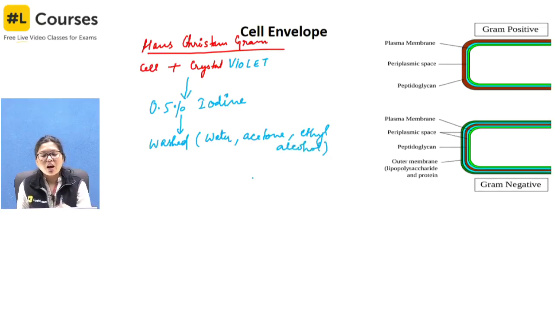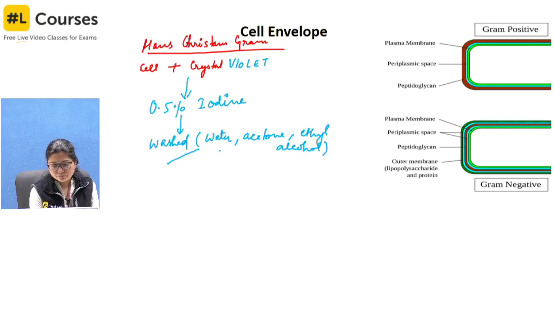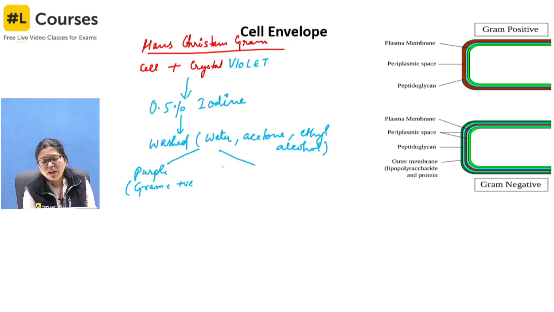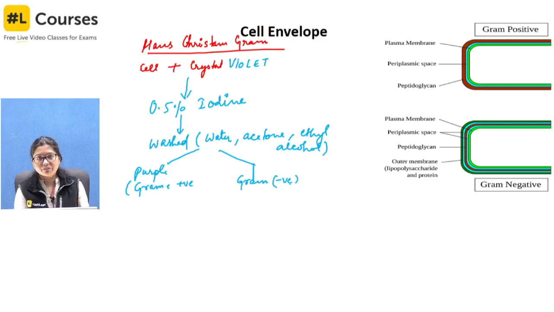After this, the bacteria which retains the stain, which appears violet or purple, is called gram positive, and the one which does not retain the stain is gram negative. On this basis we say it is gram positive and gram negative.